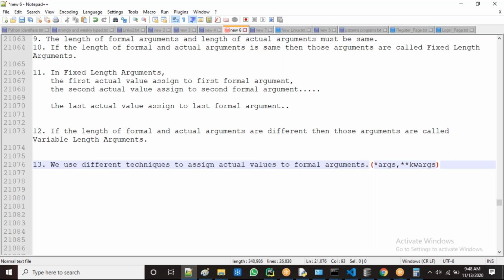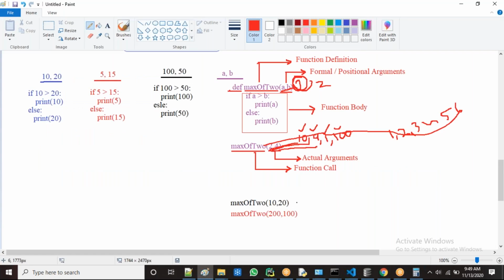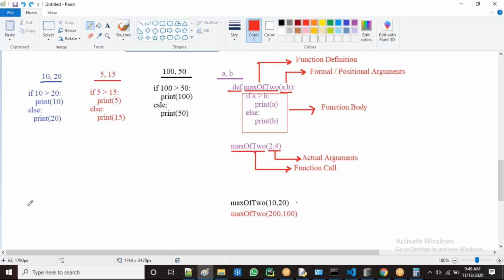Now I want to tell you one more point here. All of you observe clearly. I am giving different points here. The same definition is there.